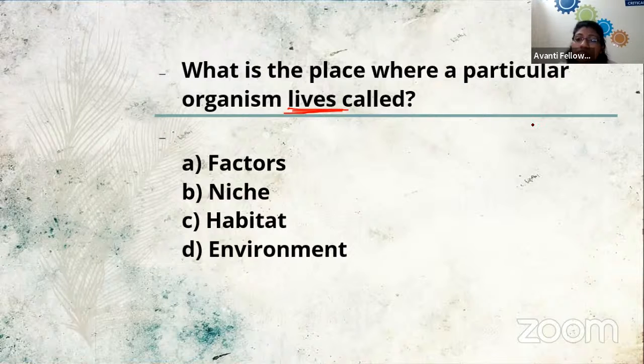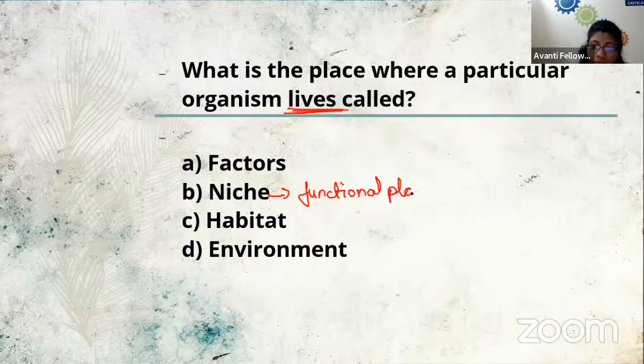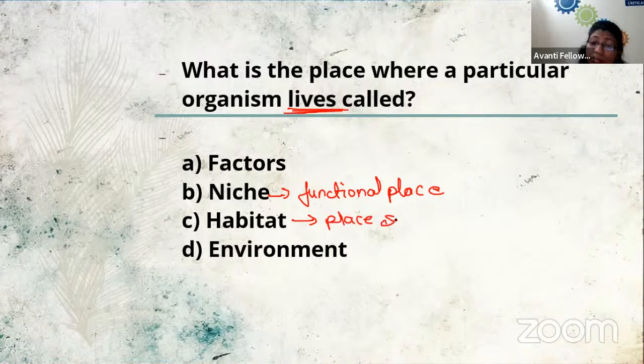Okay, so I got mixed answers. Some are saying niche, some are saying habitat. So see, niche is our functional unit, our functional place. Whereas habitat is a place where an organism is surviving or living, right?